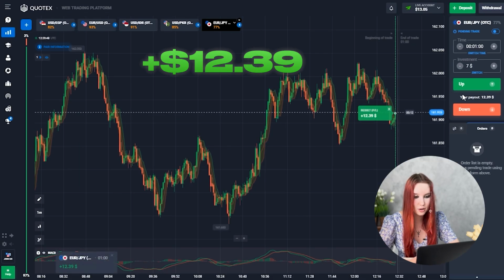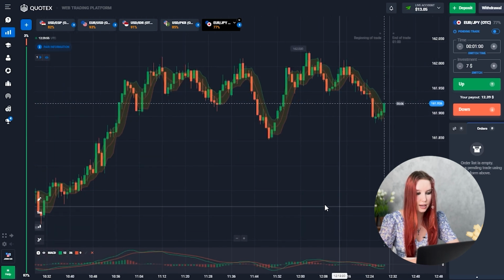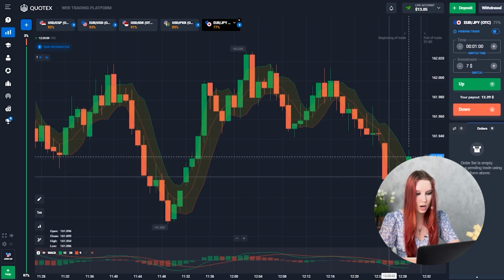Guys, one more awesome entry point. As you can see, a green histogram has formed on the MACD indicator and the candles have touched the lower Bollinger line. That's why my trade was up.